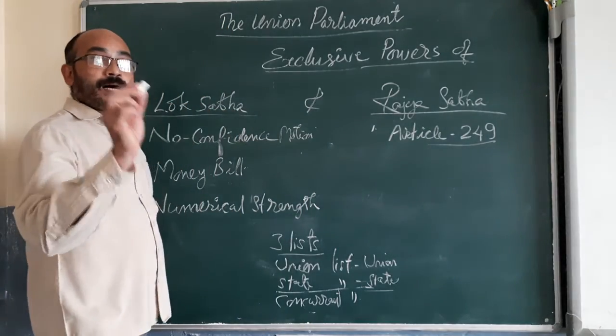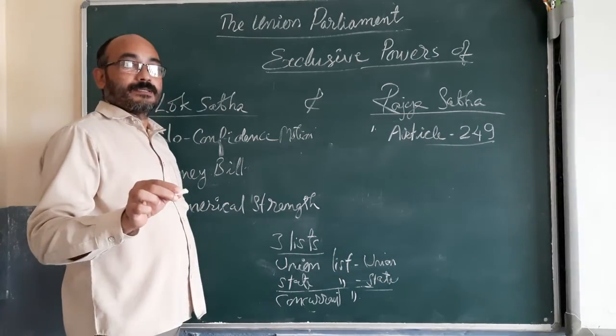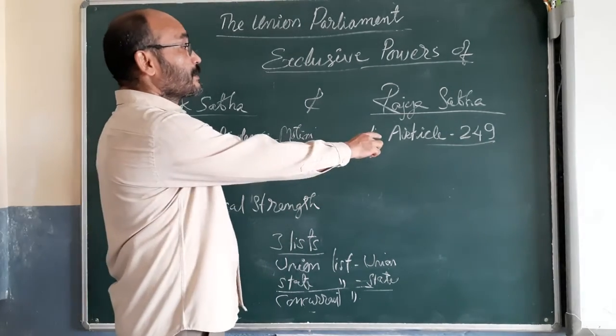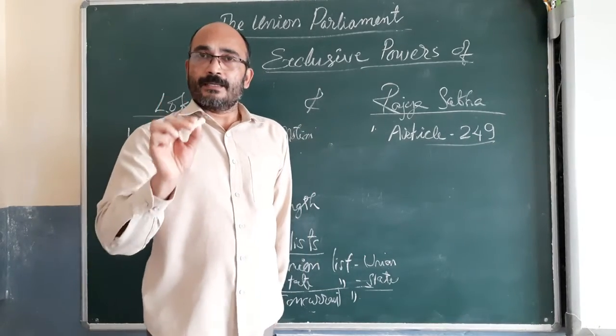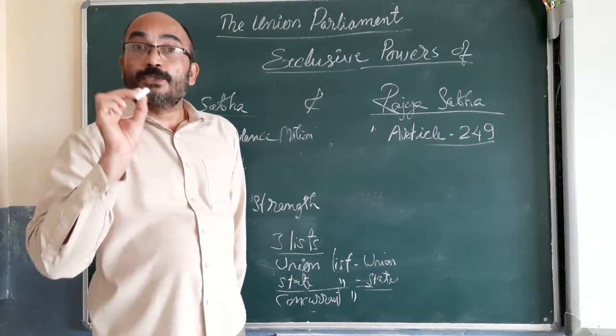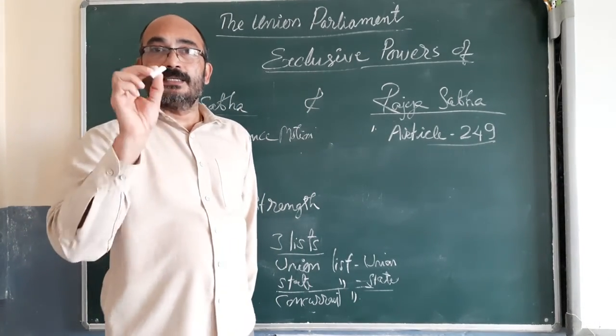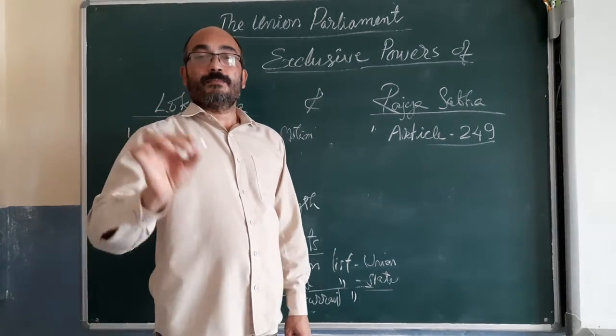Normally, who has the power to legislate on a matter in the state list? Only state governments. But Rajya Sabha can empower the parliament to legislate on a matter in the state list if it passes a resolution by two-thirds majority. You must learn two-thirds, not simple majority, of the members of Rajya Sabha.